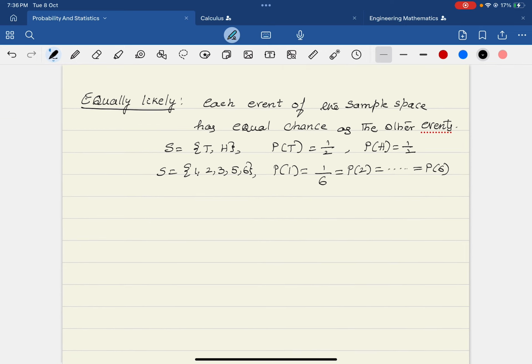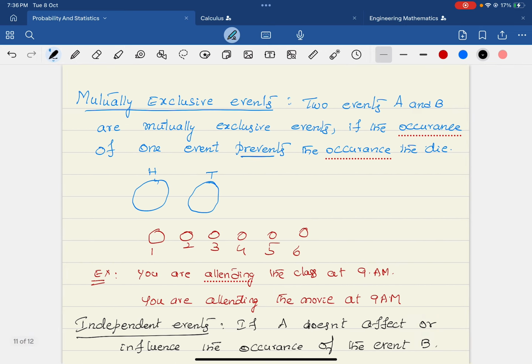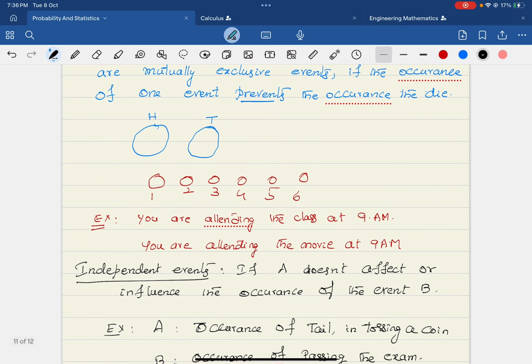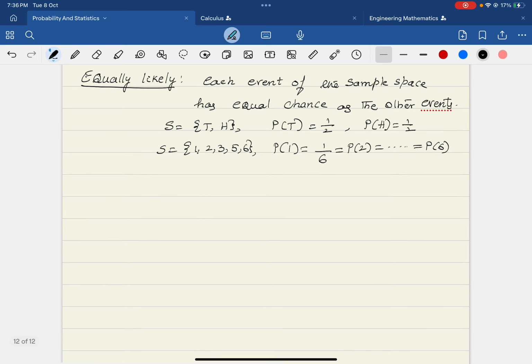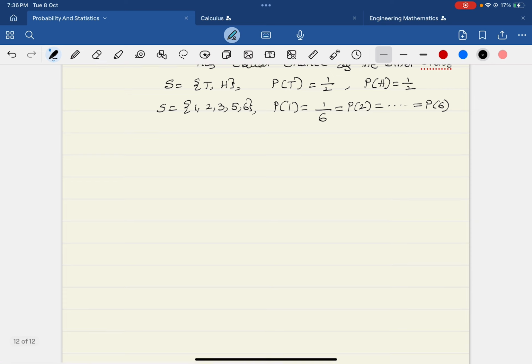My agenda of this lecture is to explain mutually exclusive events, independent events, and then equally likely events. Once that is done, we have to understand the set theoretical concepts and interpretations. What is meant by union, what is meant by intersection, all these we should know to understand probability. So let us now take some small concepts of set theory.